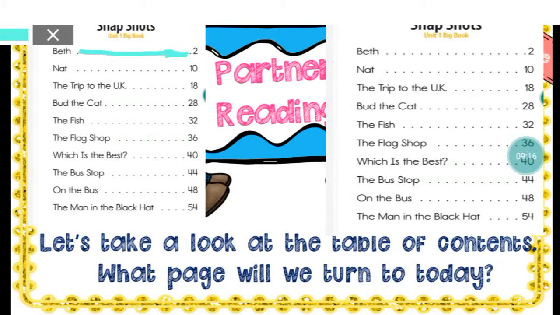Okay, what if I say on the bus? I'm looking for the story that has the title on the bus. You quickly look at your table of contents. I'm looking for on the bus. Okay, I've seen it. I will quickly trace it there and I will say, oh, it's on page 48. That's how we use the table of contents.